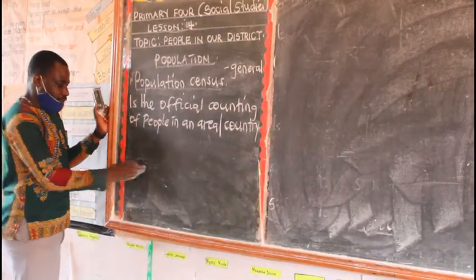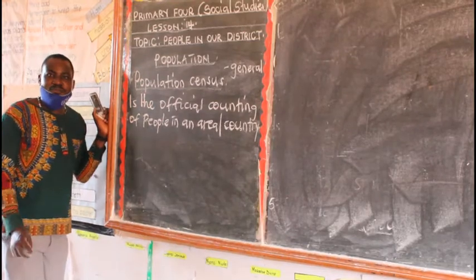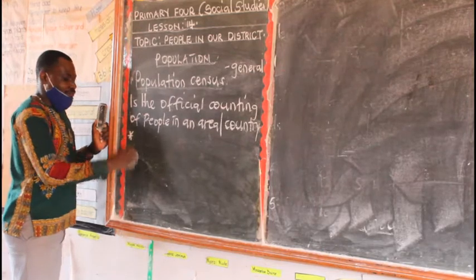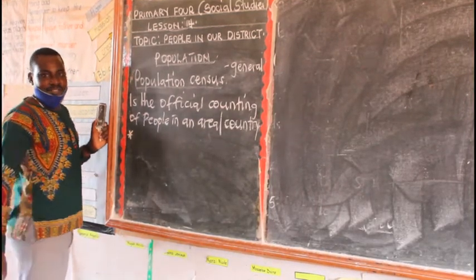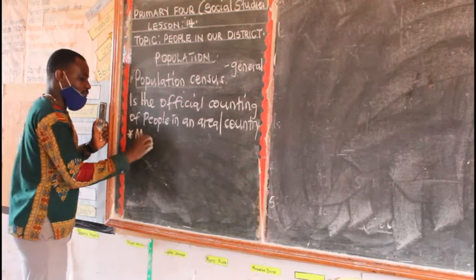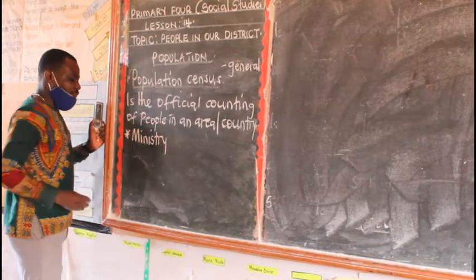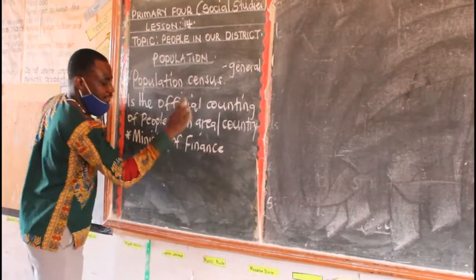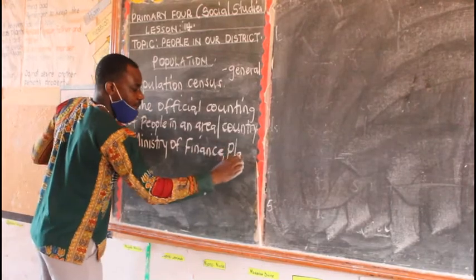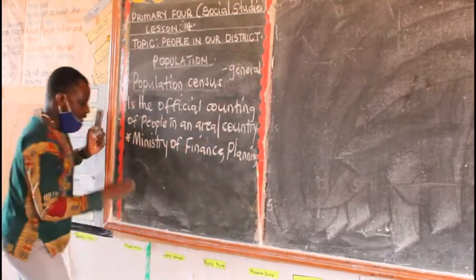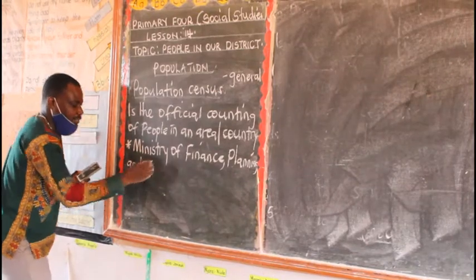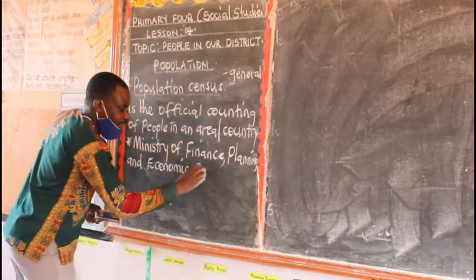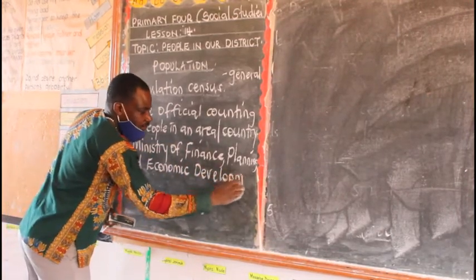Now, if you look at Uganda, we have the ministry responsible for conducting population census. Remember you have to begin with capital M, Ministry of Finance, capital F, Planning with capital P, and Economic with also capital E, Development.